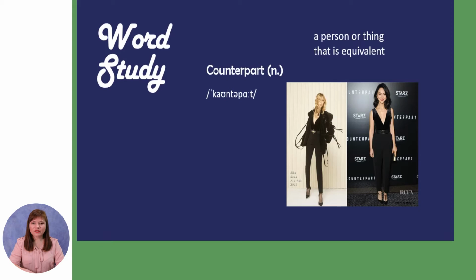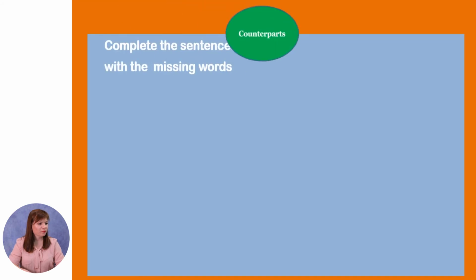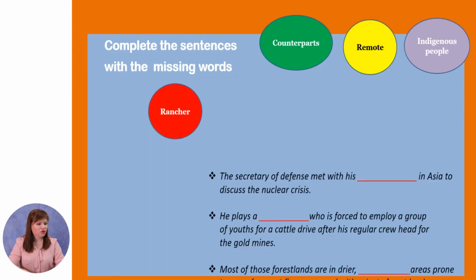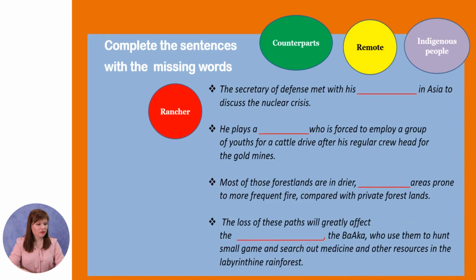Now let's practice the new words. Complete the sentences with the missing words. Counterparts, remote, indigenous people, rancher. We have the sentences. Find the place of these words in the sentence.